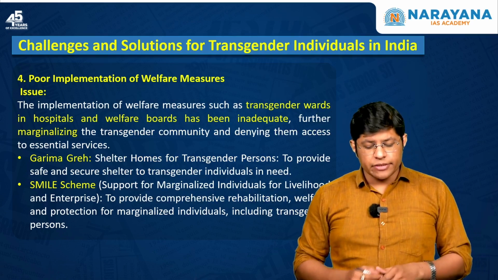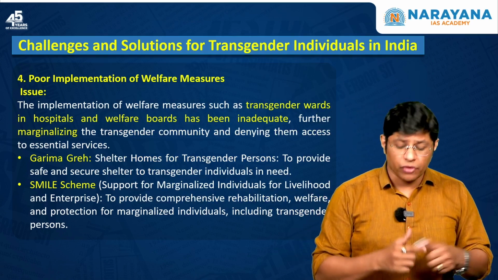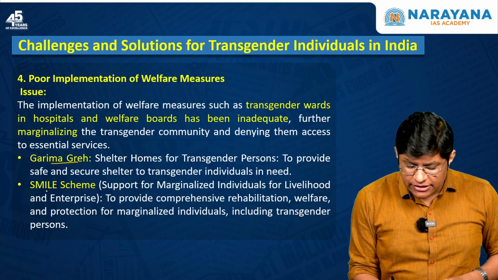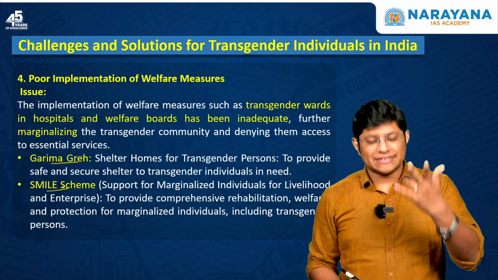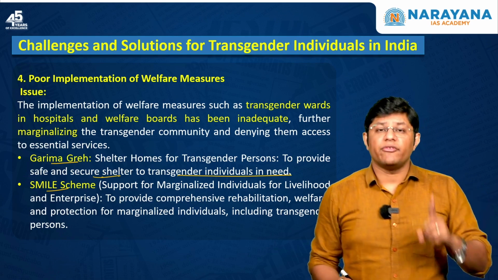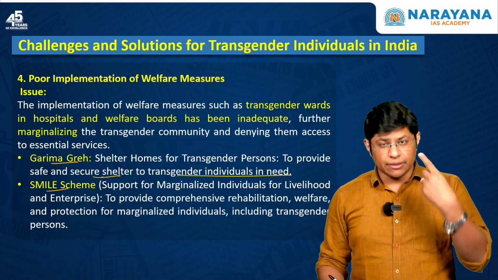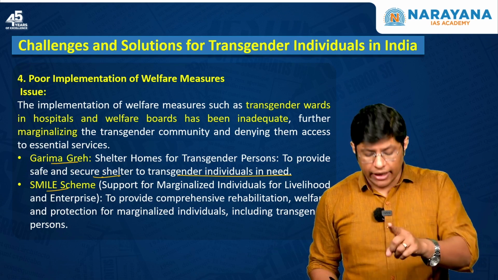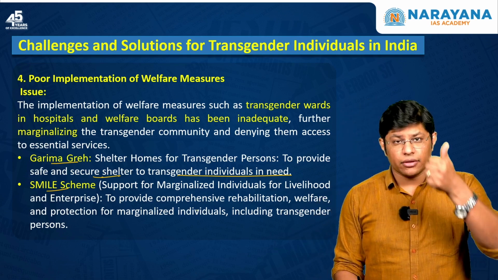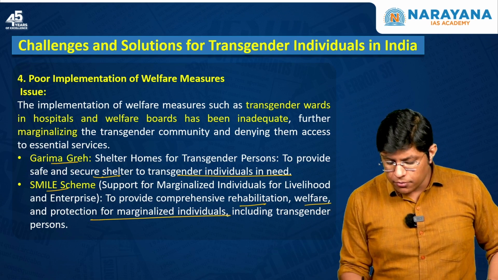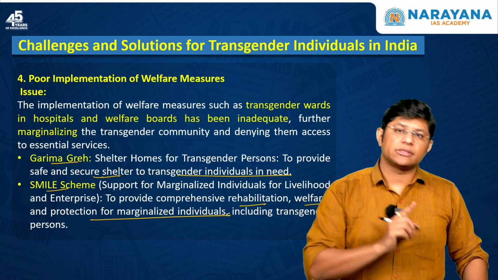The fourth one is poor implementation of welfare schemes. For example, we have welfare schemes like Garima Griha and Smile. Now, Garima Griha provides safe and secure shelter to transgender individuals in need. And then Smile, that is support for marginalized individuals for livelihood and enterprise. It provides comprehensive rehabilitation, welfare and protection for marginalized individuals.